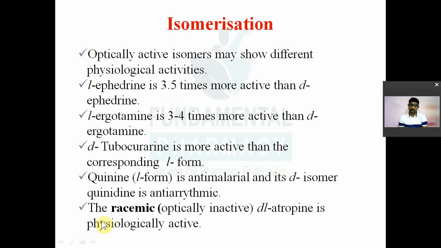Racemic mixture also, for example atropine. Racemic mixture means equal amounts of D and L form, so DL atropine is nothing but the racemic mixture which is physiologically active. Actually atropine is a racemic mixture of L-hyoscyamine. इसके ऊपर नाइपर में क्वेश्चन आ चुका है, आ सकता है।